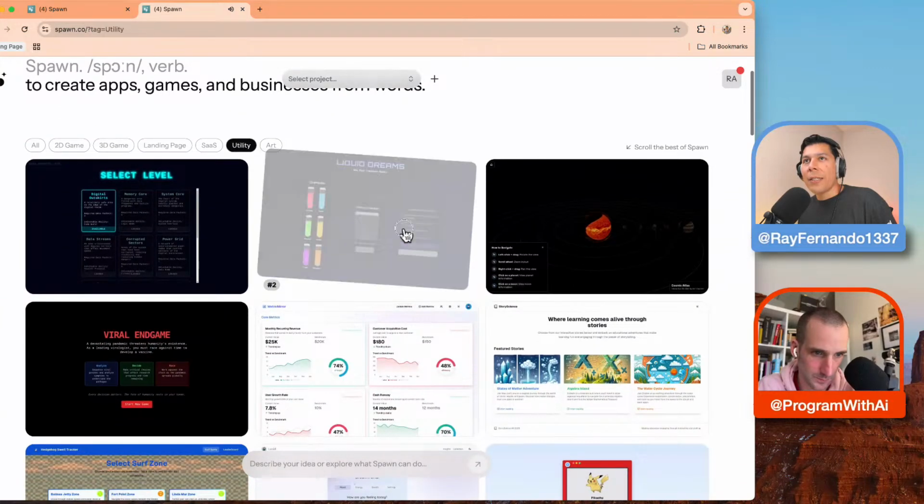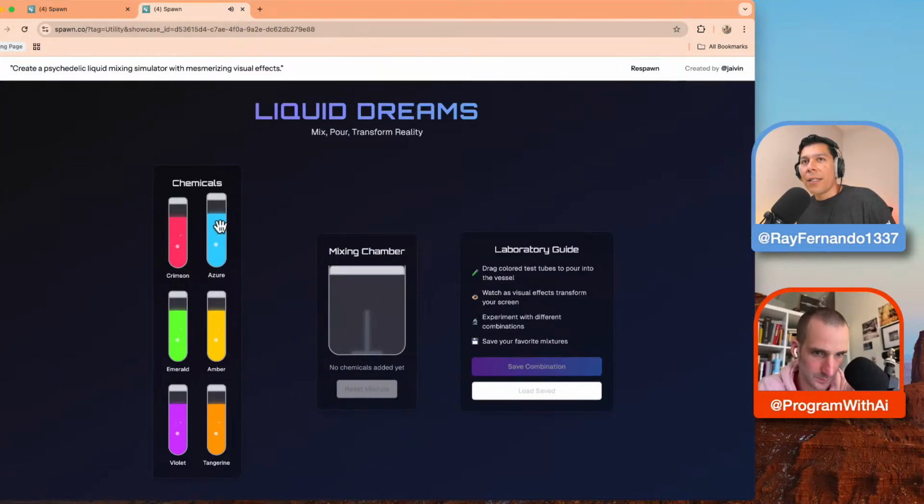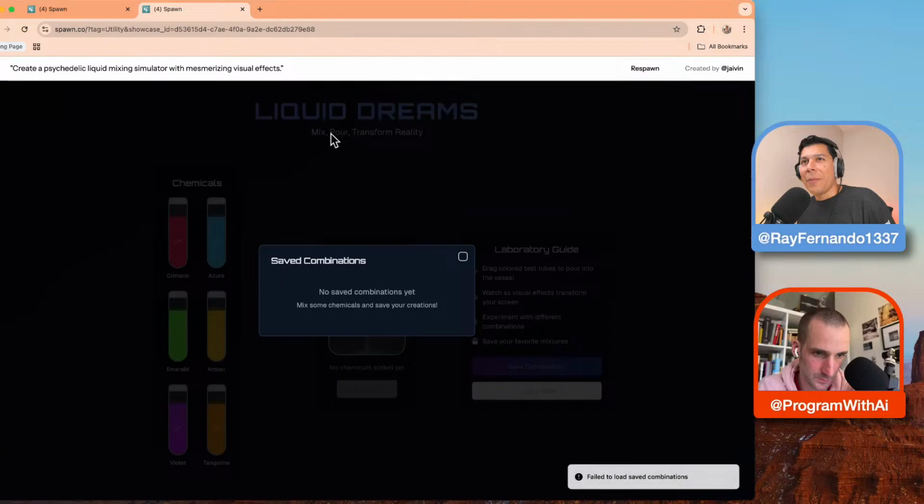And so this is an example here. You can have utility apps like this, literally just say, I want to do this chemical with this type of thing, and then do some type of thing here.